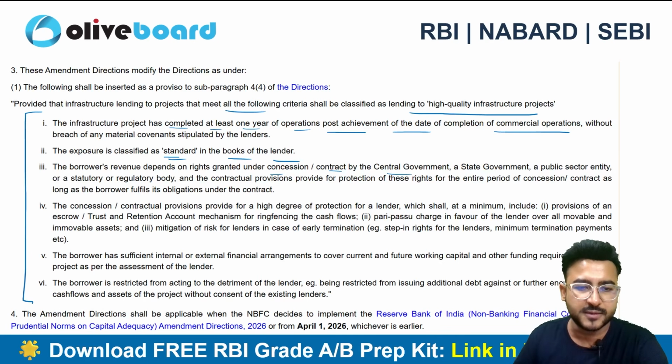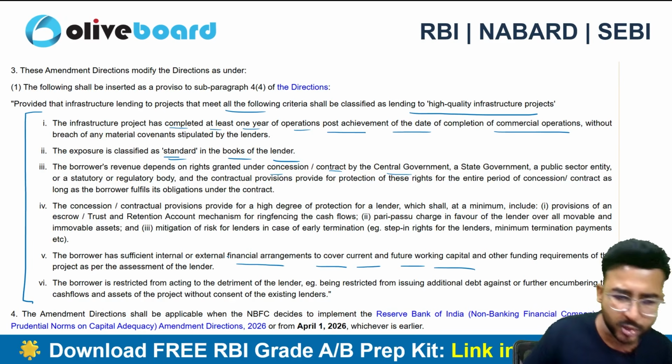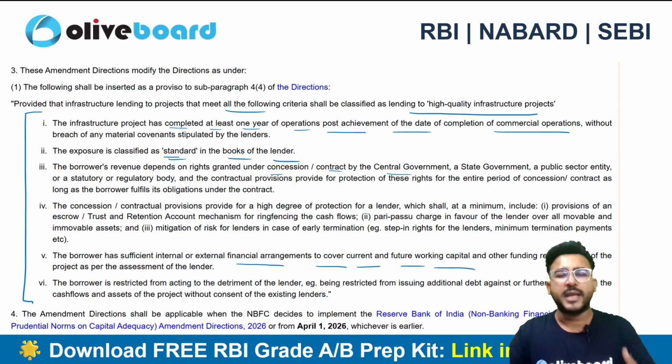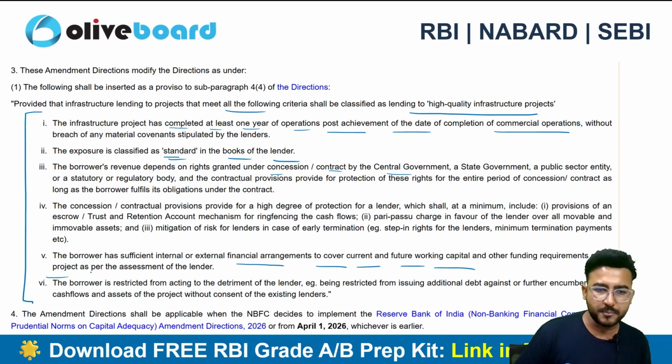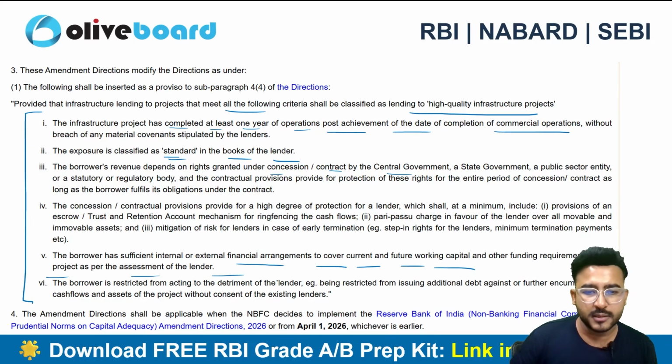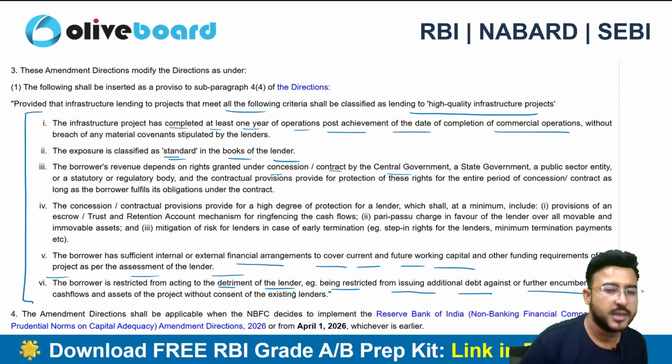Fifth one, the borrower has sufficient internal or external financial arrangement to cover the current and future working capital. The borrower, the person who has taken a loan, can easily cover the current and future working capital requirement as per the project and as per the assessment of the lender. And the sixth condition is the borrower is restricted from acting to the detriment of the lender, an example being restricted from issuing additional debt against or further encumbering the cash flows or assets.